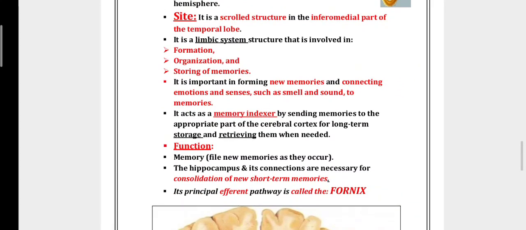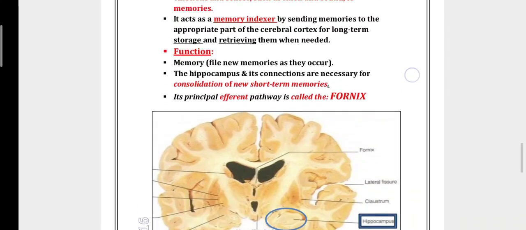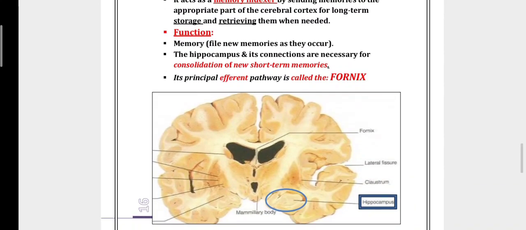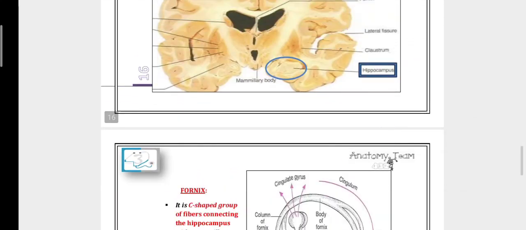It is important for forming new memories, connecting emotion and sensations such as smell and sound to the memories. It acts as a memory index by sending the memory to the appropriate part of the cerebral cortex for long-term storage and retrieval. The hippocampus is connected with the consolidation of new short-term memory.